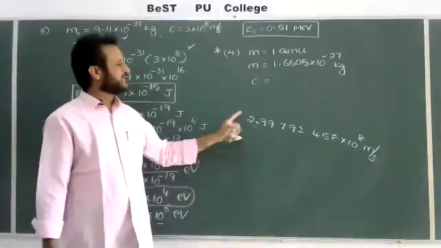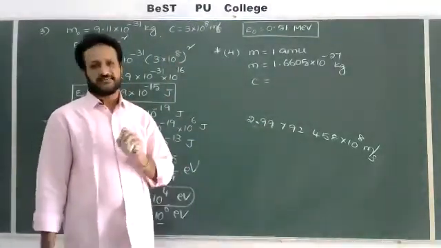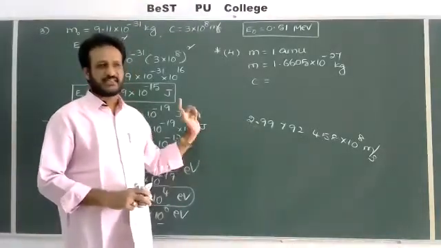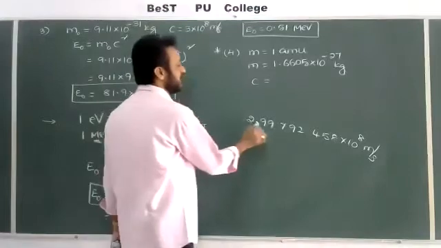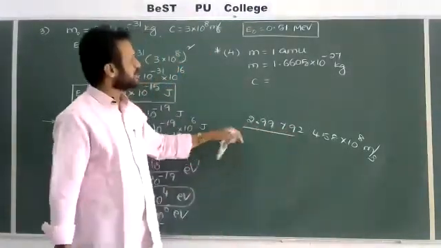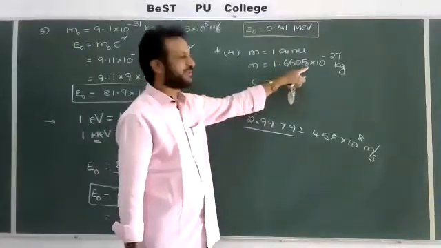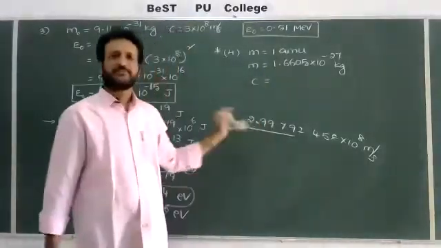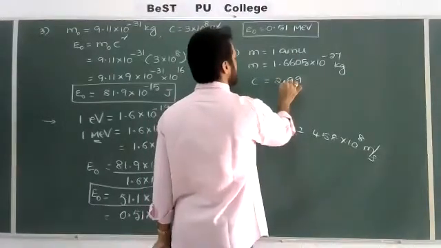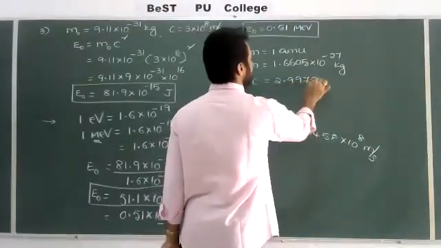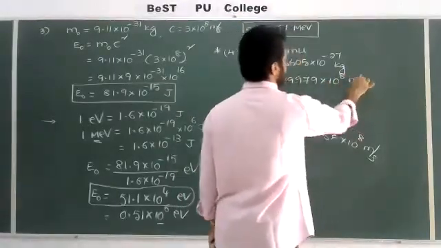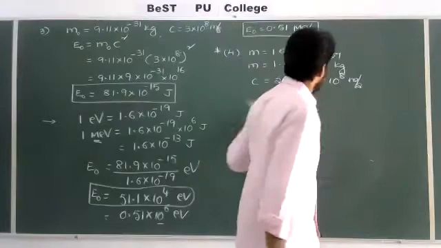This value was first calculated by the scientist Foucault, and later one more scientist, Michelson, also calculated it. So I'll take 2.9979, four digits after the decimal point, into 10 to the power of 8 meter per second. Use this value for calculation.